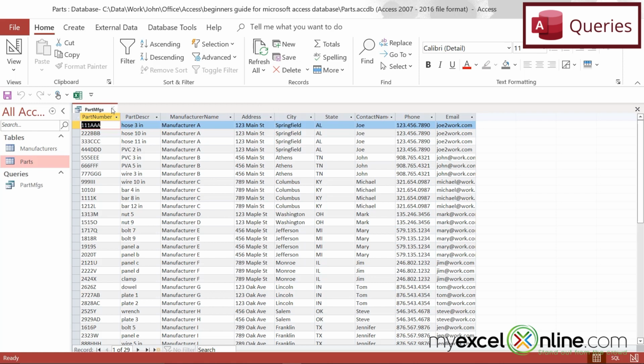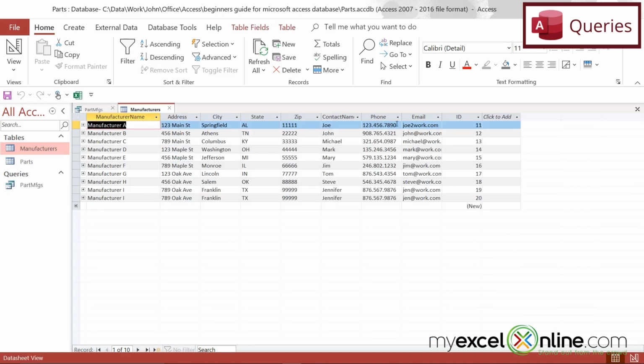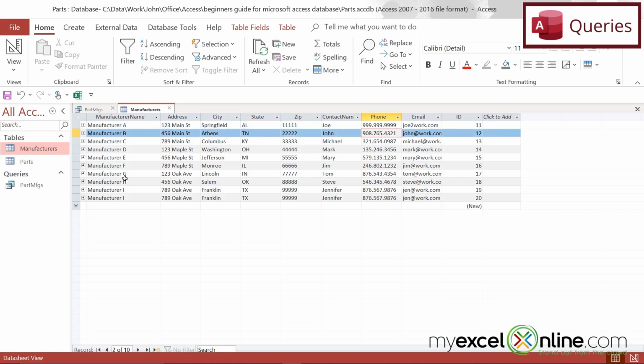And remember, all this manufacturing information is not stored in the parts table. There's only one instance of it in the manufacturers table. So if I go into the manufacturers table and I change this phone number here for manufacturer A to 999-999-9999, and look over here to the left for a second, you'll see this pencil. That means that this change is not committed yet. So I'm going to click down here, and I got rid of the pencil, so that means this change has been saved.